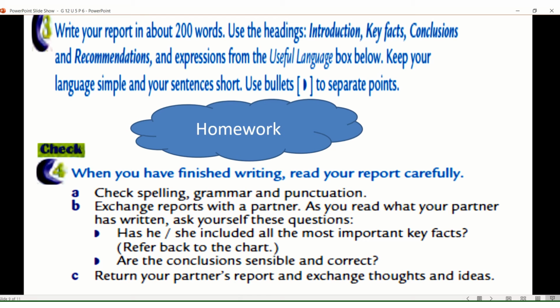This is homework. When you have finished writing, read your report carefully, check spelling, grammar, and punctuation. You can exchange your reports with your partner or with your classmate. As you read what your partner has written, ask yourself these questions. Has he included all the most important key facts? Refer back to the chart. Are the conclusions sensible and correct? Return your partner's report and exchange thoughts and ideas. You can discuss these ideas later.